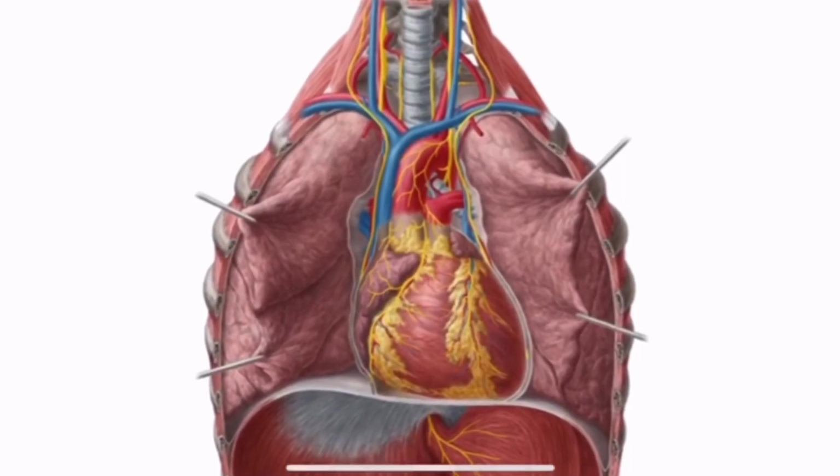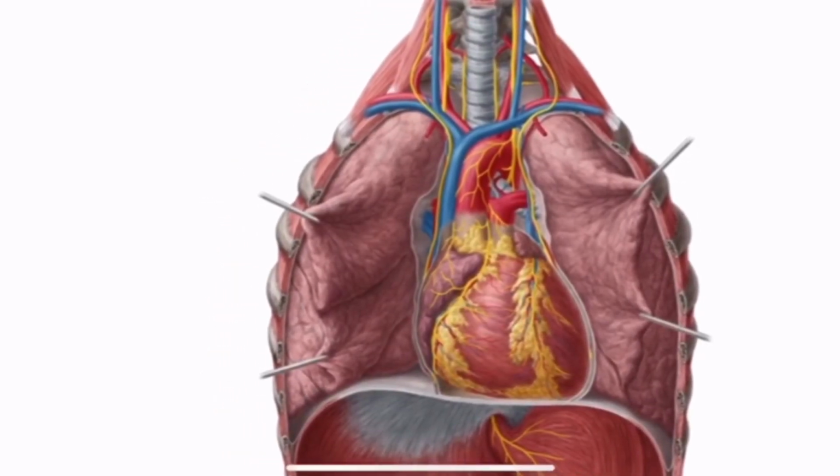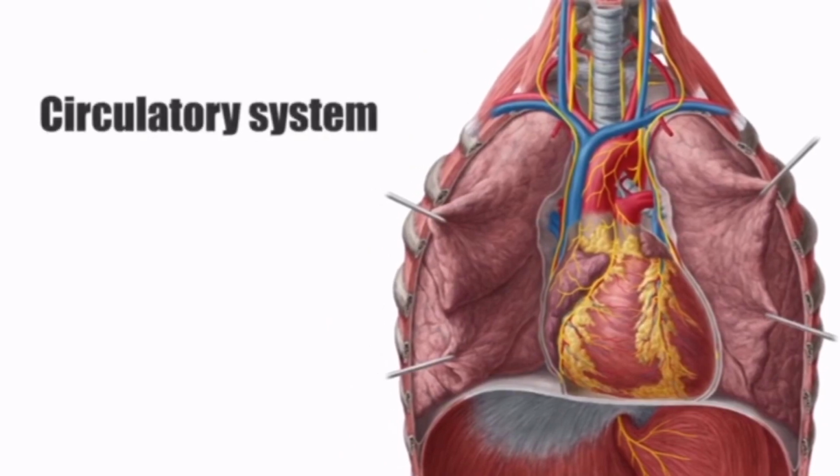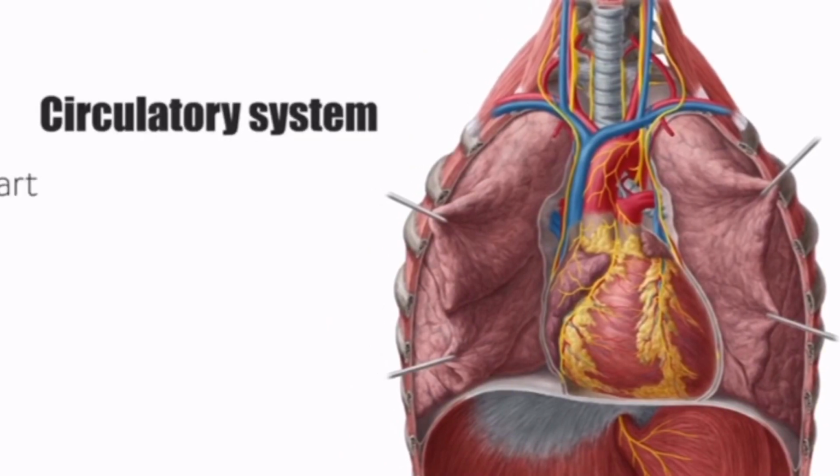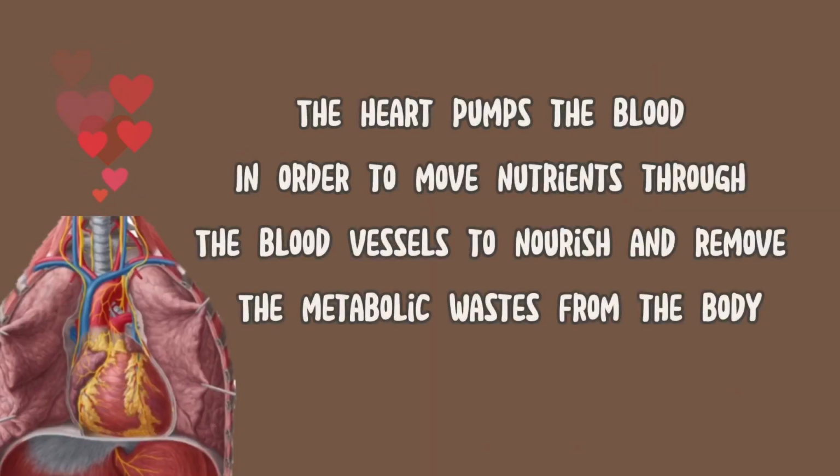The cardiovascular system, also known as the circulatory system, is the transportation system of the body. The major structures that make this possible are the heart, blood vessels, and blood. Simply put, the heart pumps the blood in order to move nutrients through the blood vessels to nourish and to remove metabolic waste from the body. The purpose of this video is to present about the cardiovascular system.